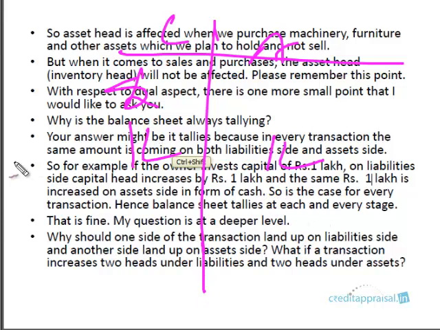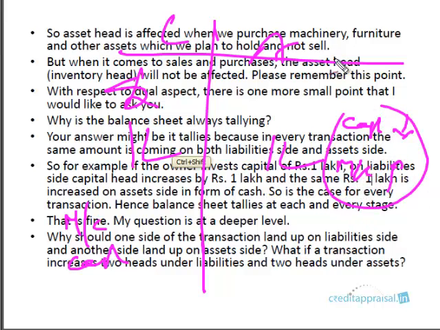Or as in the very first example, where machinery is bought for cash. So both heads are in the same asset column. Cash is decreasing and machinery has increased. So two heads are affected in the same column, but even then one is increased, one is decreased. So that's where the balance sheet is tallying. My question is, why is it happening like this? We are having cases where the same amount is increasing on both sides, or on the same side one is increasing and one is decreasing, and hence the balance sheet tallies.